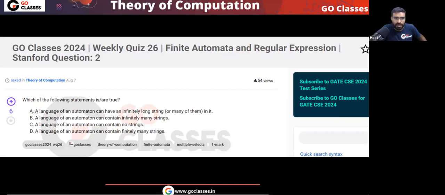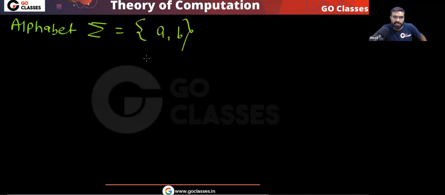Is it possible? A language can have an infinitely long string. Is it possible? No, this is never possible. This is false. Remember, every string has finite length, correct? First of all, you have an alphabet, your alphabet sigma. In this alphabet you have, for example, these characters. You can call them characters